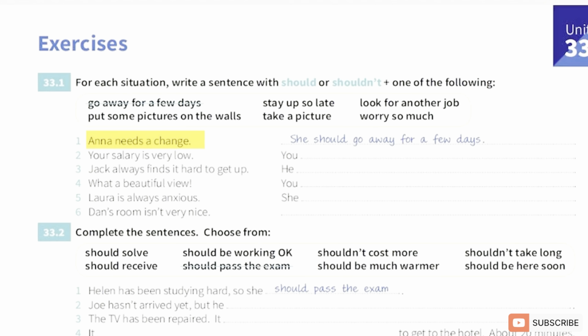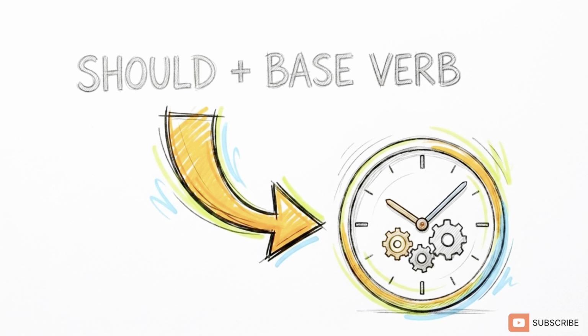Look at the first exercise. Anna needs a change. Scanning our options, the logical fix is a vacation. We form the sentence by placing our modal verb before the base action. She should go away for a few days. When you are giving advice about right now or the immediate future, pairing should with a standard base verb gets